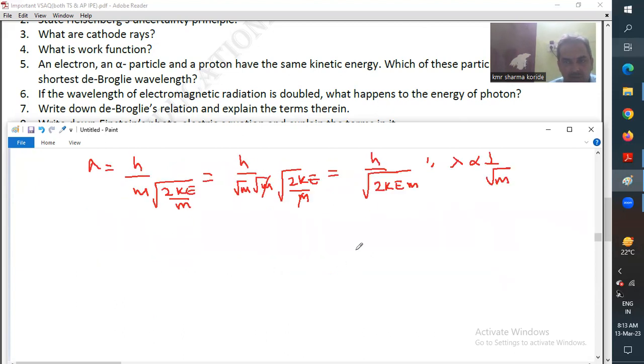So get back the mass of the electron, alpha particle, and proton.